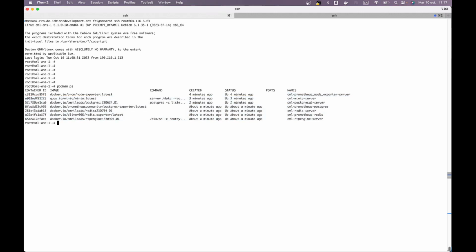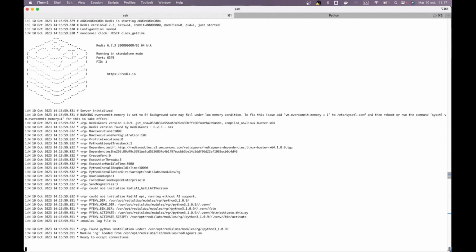For example, podman logs -f omnileads ready server. Inside the logs, I see that ready is already up.